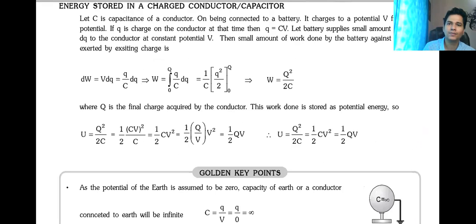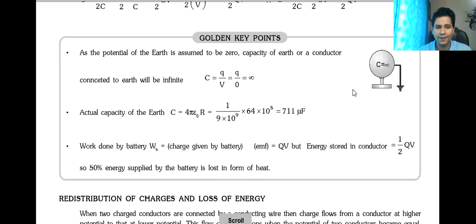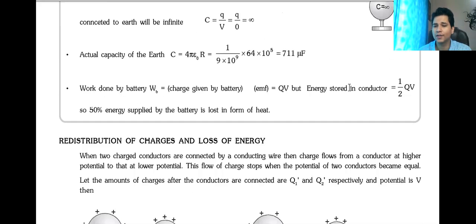Then we talked about energy stored in a capacitor or a conductor, which is half Q square by C, half CV square and half QV. These are the points that we have already studied. Everyone remember this. Then redistribution of charge and loss in energy. What's the formula of loss of energy? Sania, tell me. Sania, you can message. What is the formula of loss of energy when charge is redistributed?